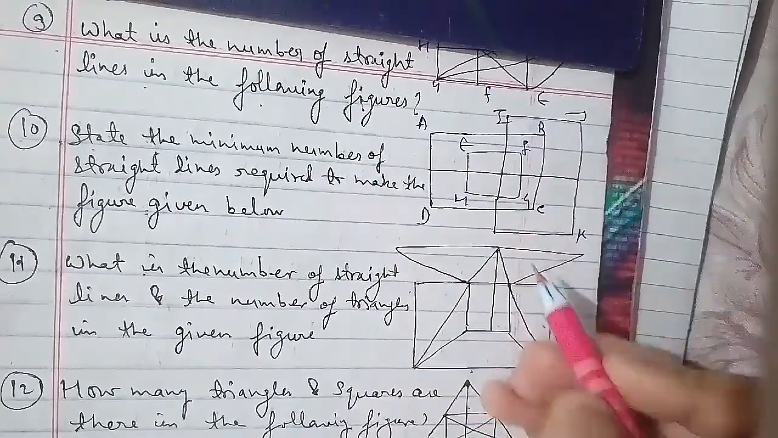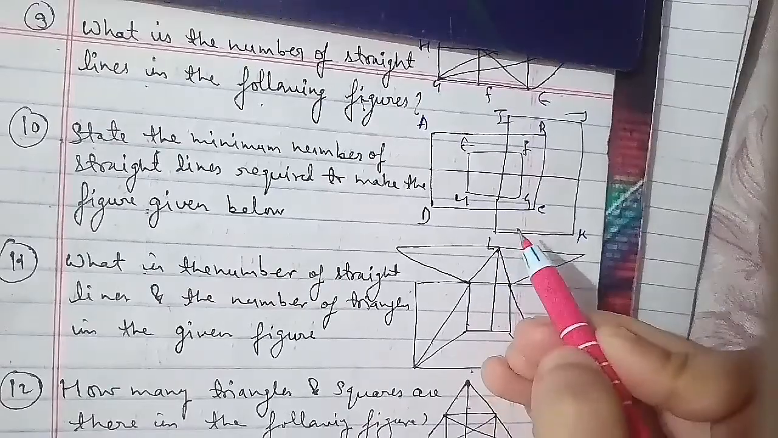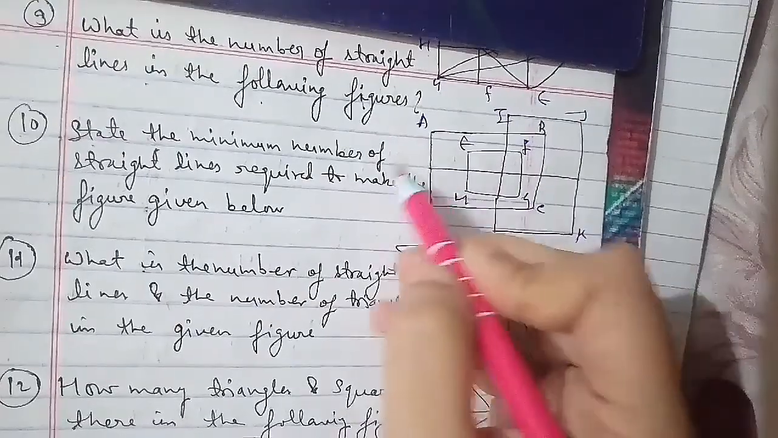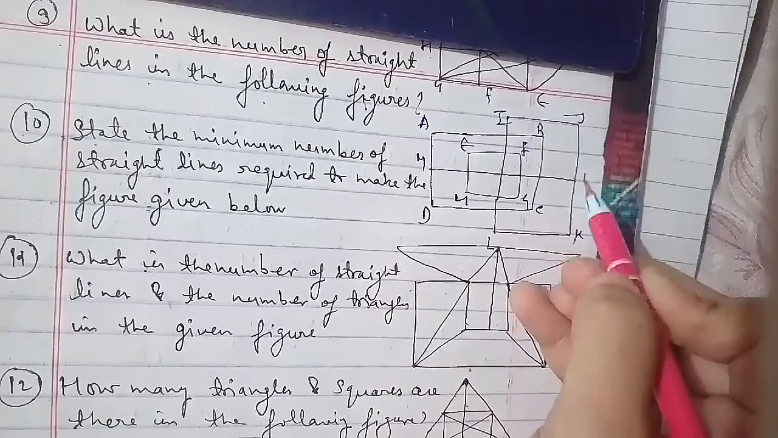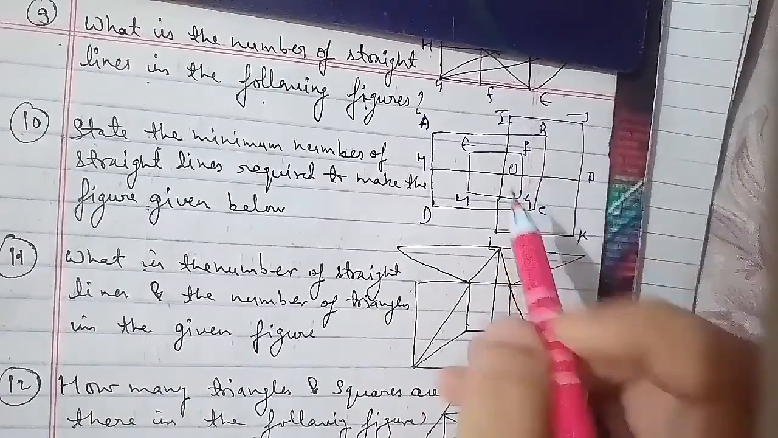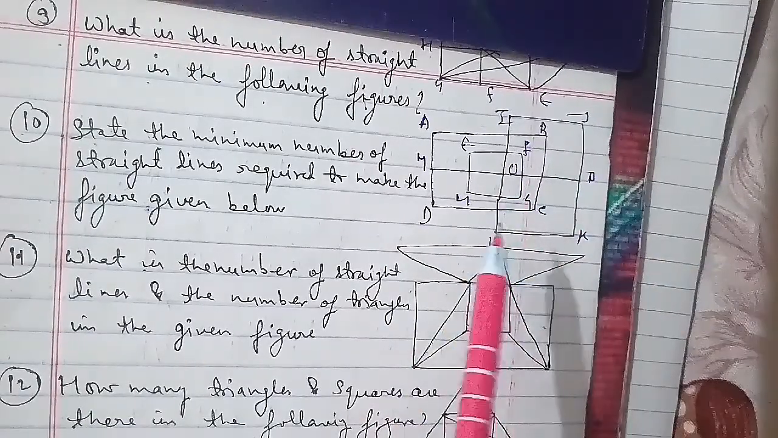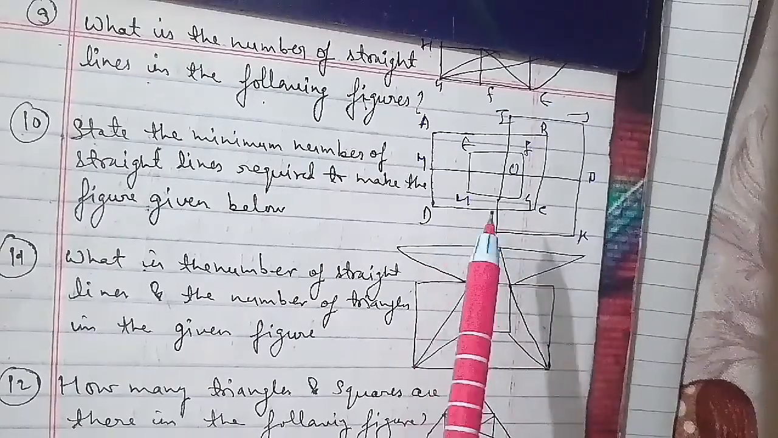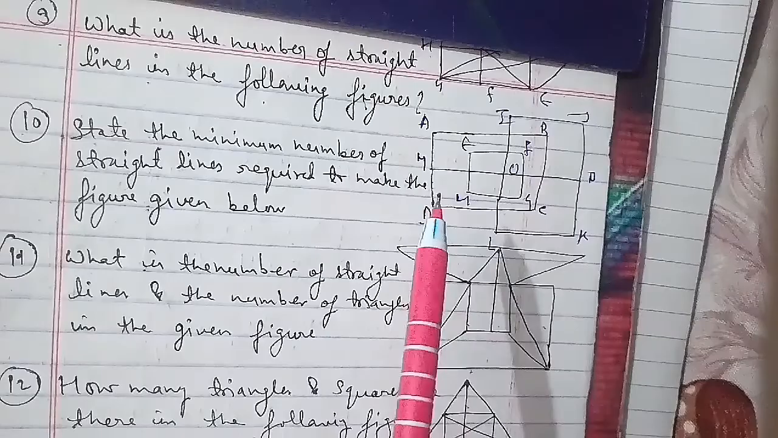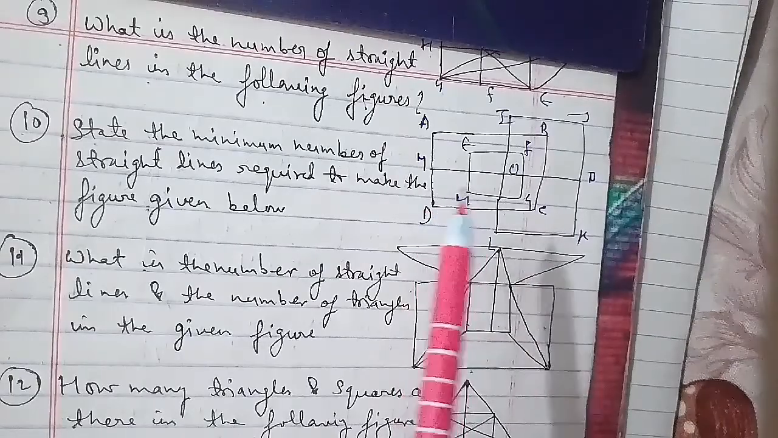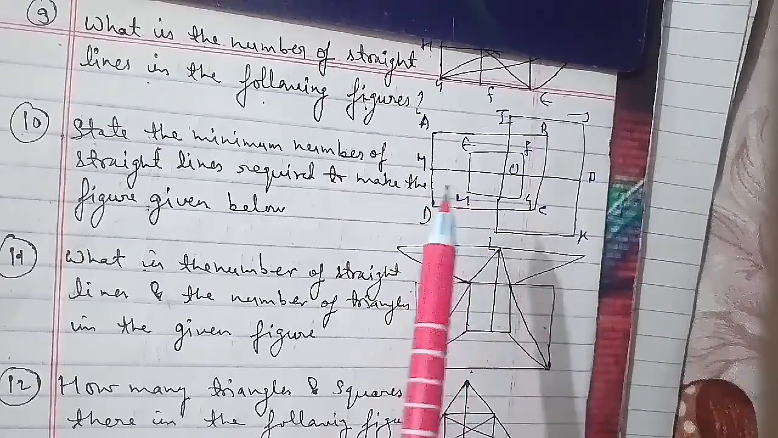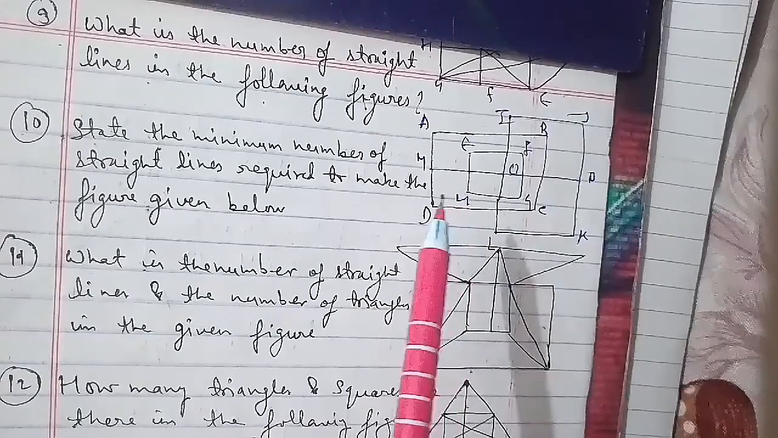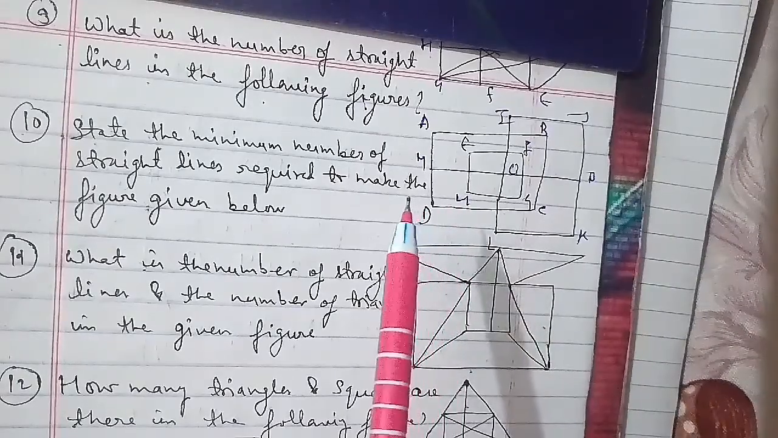Vertical lines are AD, EH, IL, FG, BC and JK, that is 6. Horizontal lines are IJ, AB, EF, MN, HG, DC and LK, that is 7. So the total number of lines is 6 plus 7, which equals 13. So the answer we get is 13. That will be the right answer for this question as well.